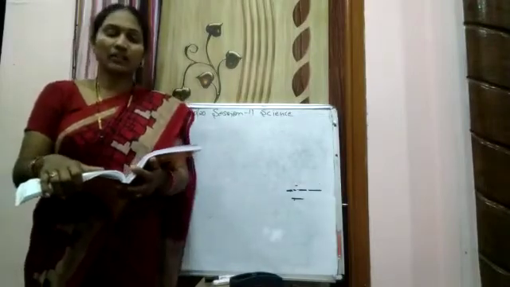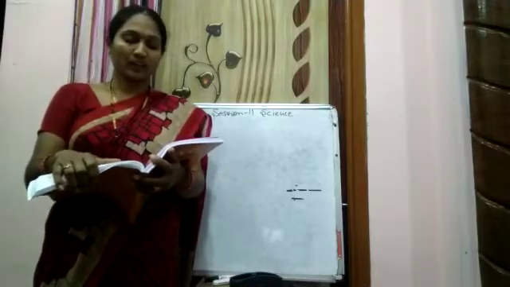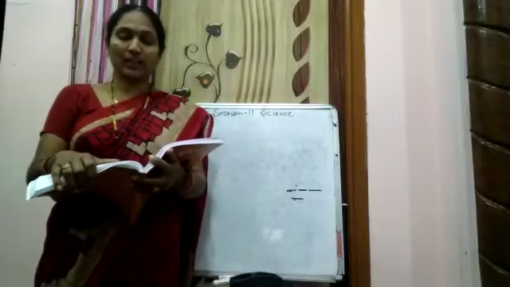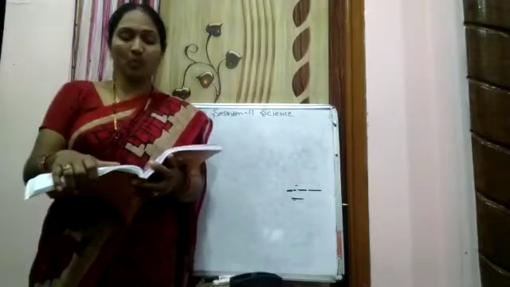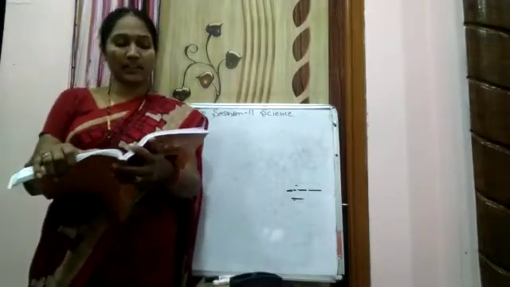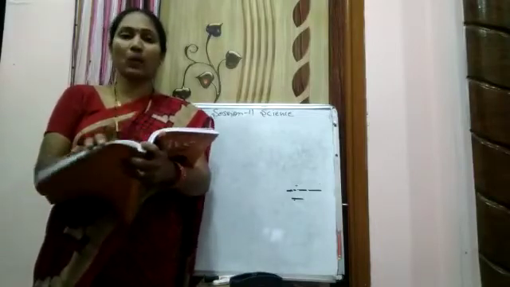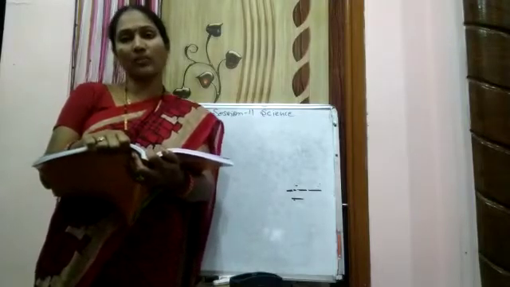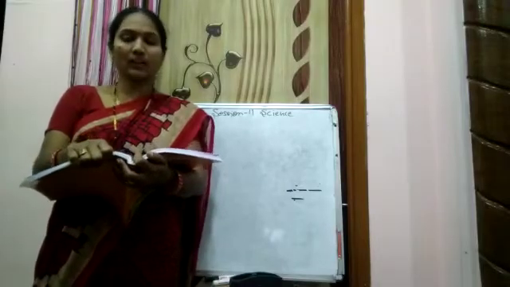And we have started our chapter number 2 now, the human body and health, your bones and muscles. And we have learned about the organs and the system. So our body works like a machine, and the human body has different parts, and they are called organs. And these organs will not work alone. There is a link between all the organs, and together all the organs will work. So overall it is called an organ system. So here we are going to learn about the box they have given in the textbook.